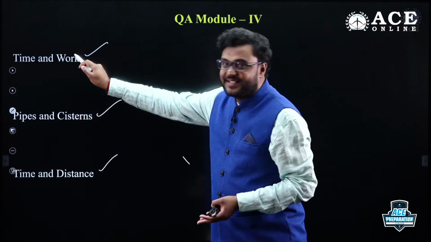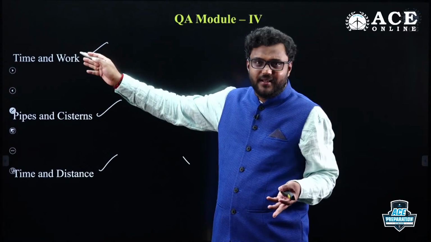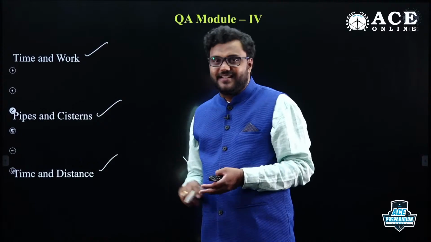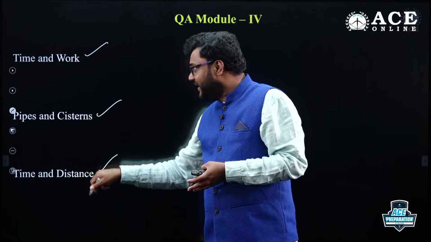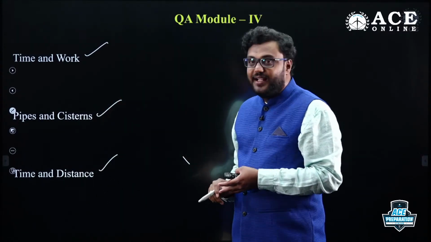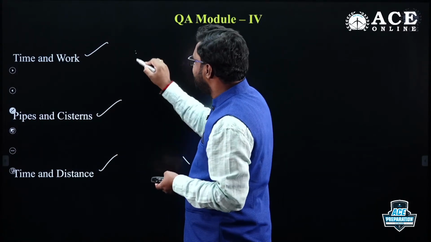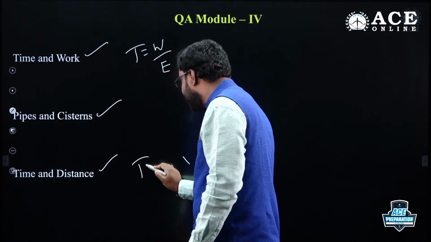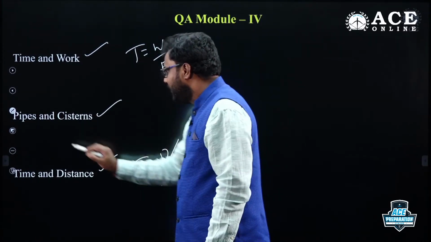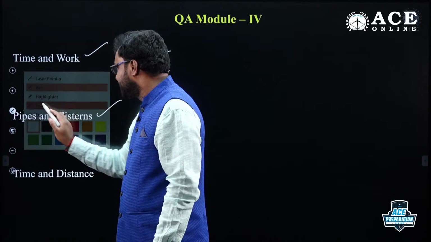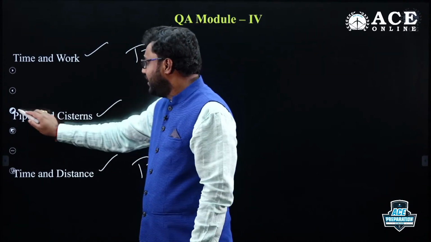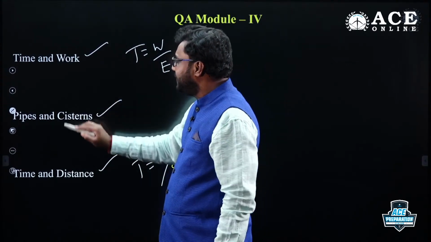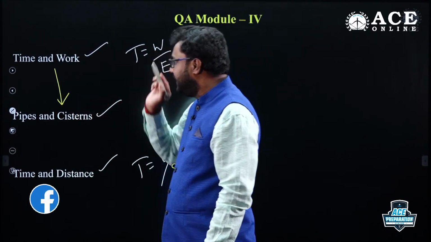Here your work is, okay, you have to do certain work in certain time. So your work is walking 10 kilometers distance. Your speed here we call it like an efficiency. In time and work, we can use time is work by efficiency, whereas in time and distance, time is distance by speed. These two are almost the same, my dear friends. And once you understand time and work properly, automatically pipes and systems is completed.